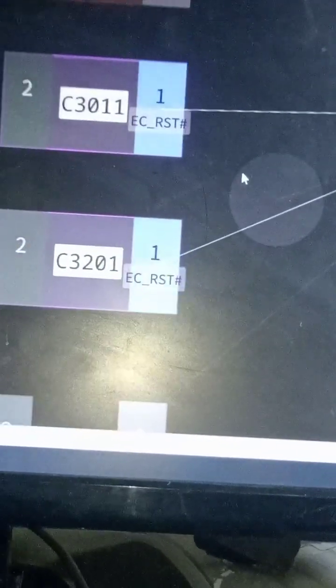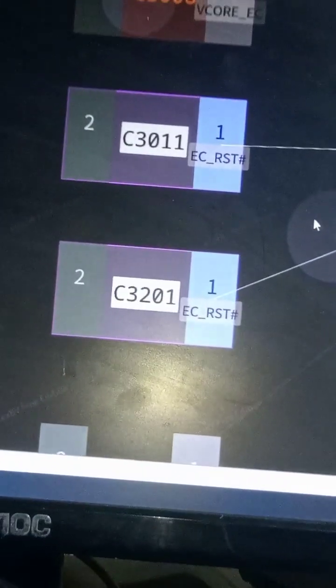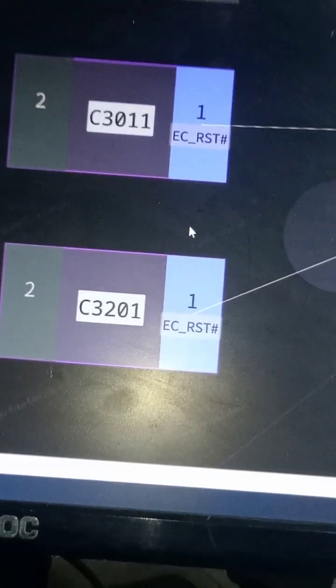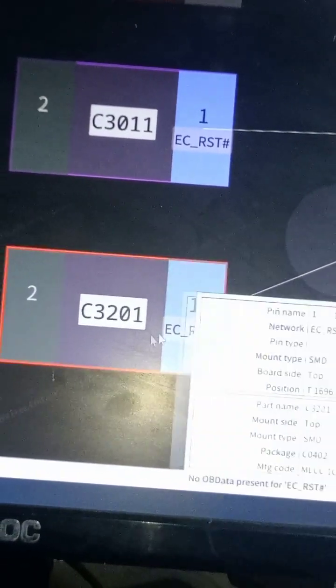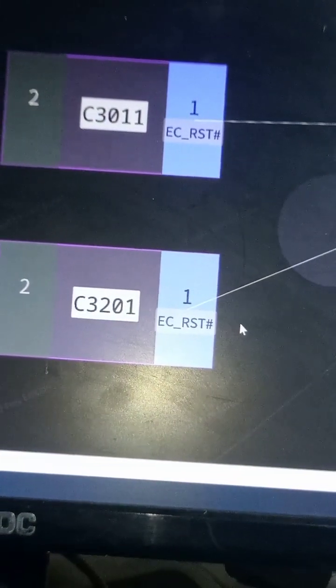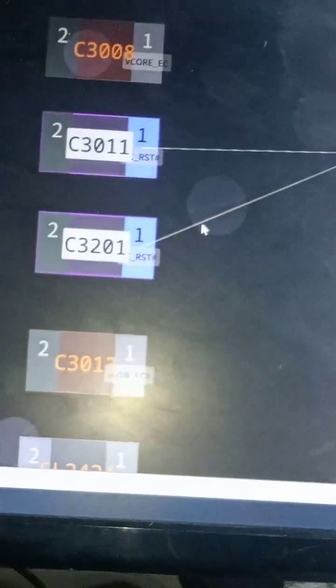It's going to this and 2 capacitors here, capacitor 3011 and capacitor 3201. This is a direct connection to this EC reset pin.